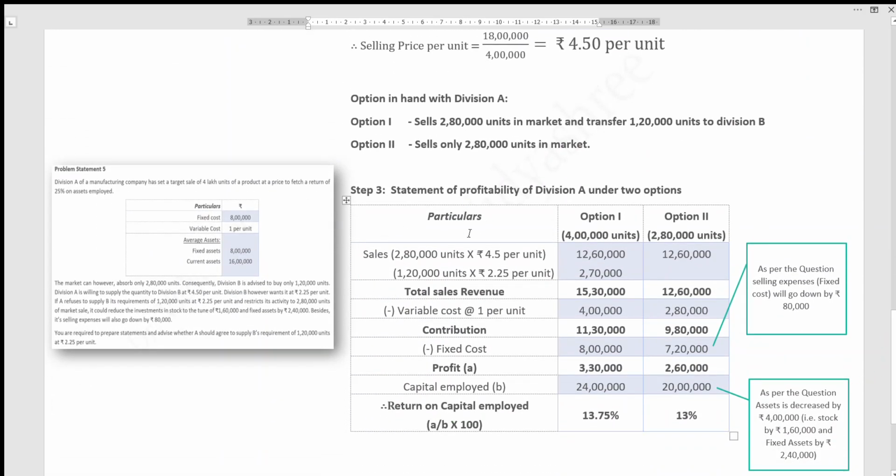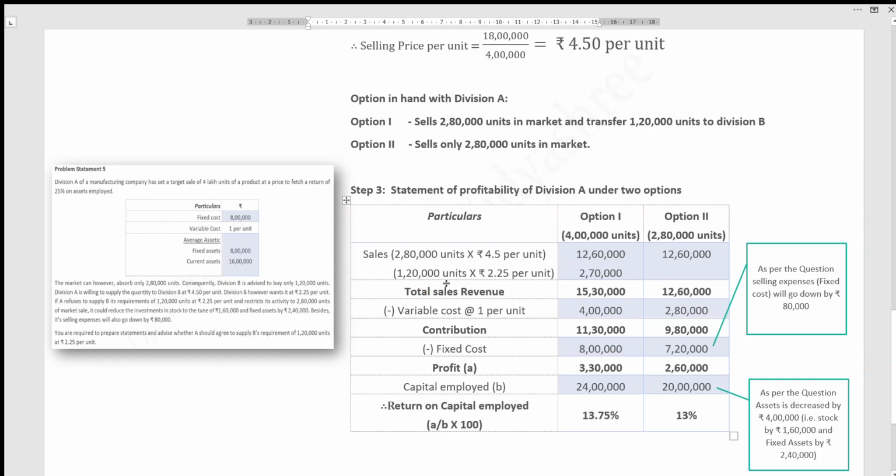To ascertain the profit, the formula is sales minus cost, you get profit. So sales here in option 1 and option 2. Option 1 is for 4 lakh units, option 2 is for 2 lakh 80,000 units. Let me repeat, this 4 lakh is the combination of 2 lakh 80,000 plus 1 lakh 20,000. The second option is 2 lakh 80,000 units. So let's see the sales. 2 lakh 80,000 units at 4.50 per unit. So we got this much.